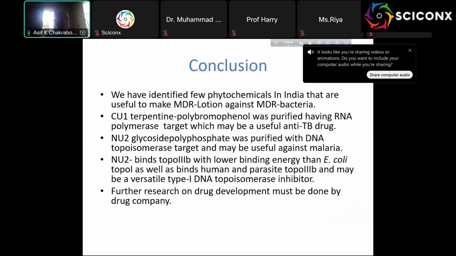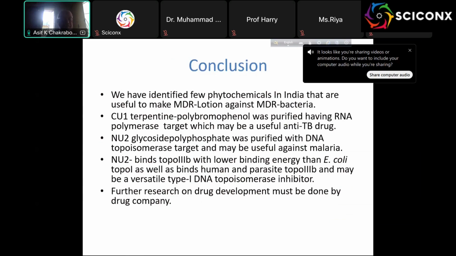So in conclusion, apart from a lot of computer simulation, we also identified two plant extracts and purified them, and their structures are partially elucidated. CO1 is the terpenoid polybromophenol, and NO2 is the glycoside polyphosphate. But I am not very sure that is the structure. Because they bind specifically at the active site of the polymerase, I am sure they are very close structures.